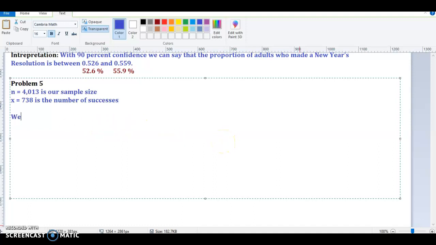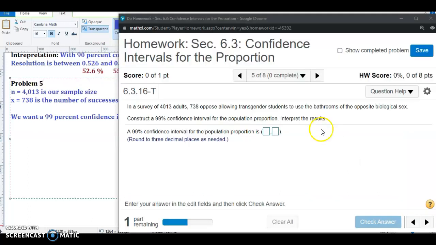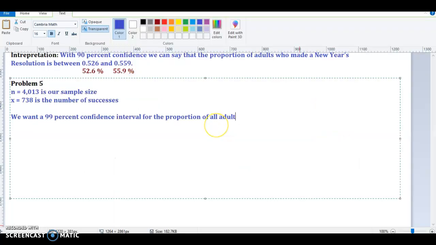And we want a 99% confidence interval for the proportion of all adults who have this belief.